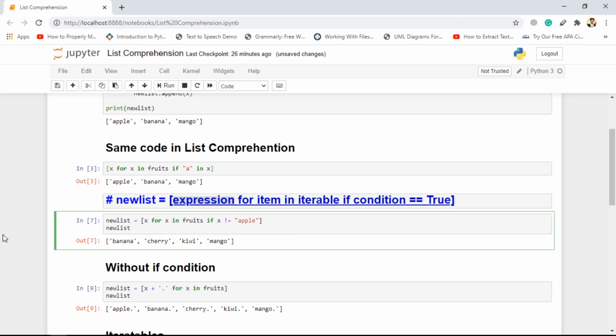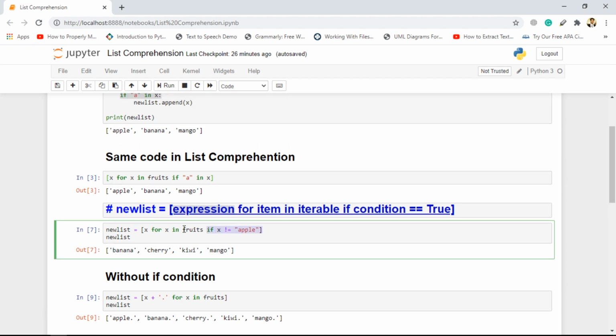So if we come here, this is iterating for x in fruits. This is simply iterating on each element inside this list, and then it is checking if x is not equal to apple. For the first iteration, we will get apple in x, and this condition will be false. So this apple will not be considered here. Now if we just give it a go, we are getting banana, cherry, kiwi, and mango.